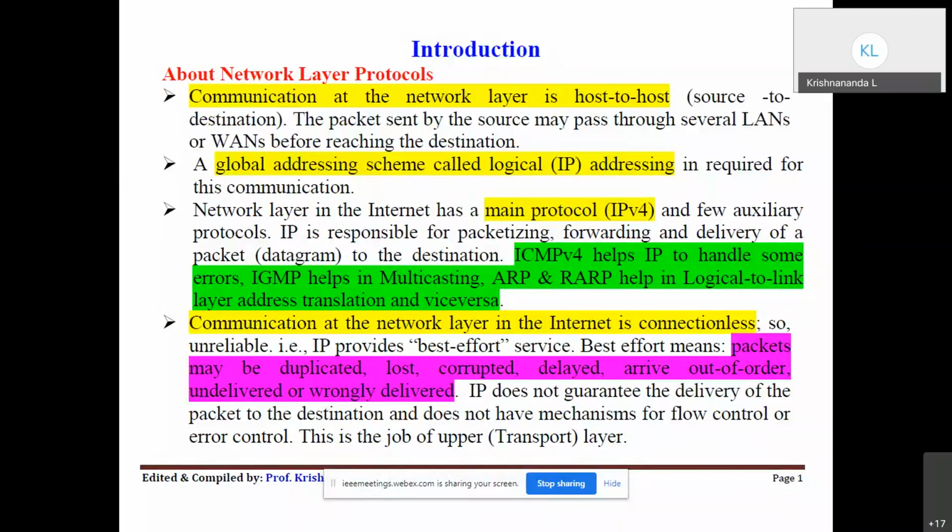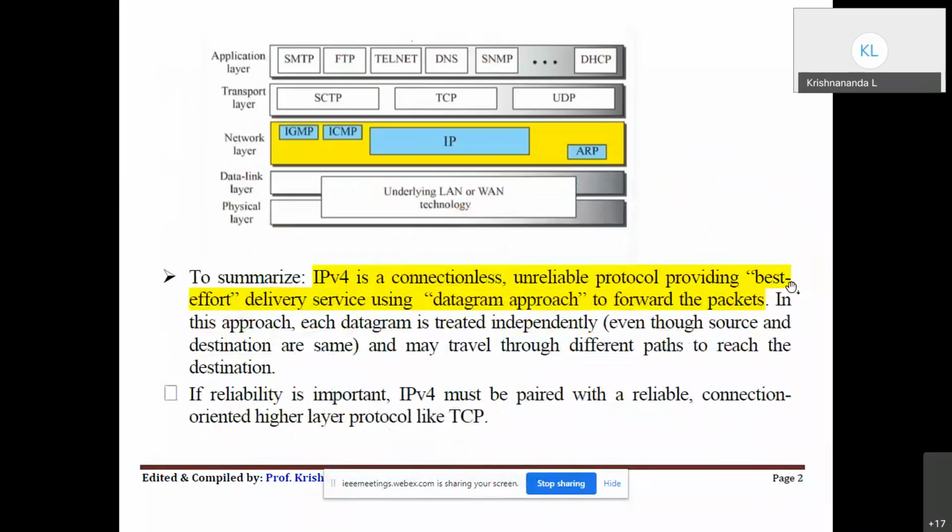So in the sense that the protocol tries to take your data, but it doesn't guarantee any delivery. It doesn't guarantee that your data will reach within a particular time limit. It doesn't guarantee you the delay. It doesn't guarantee you the delivery. There may be out of order delivery. There may be a kind of data loss or packet loss. So many things are possible with IP. But even then we are still using it because that is the one which has been envisioned and designed for us through the years.